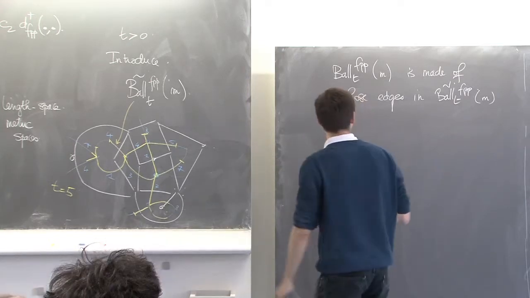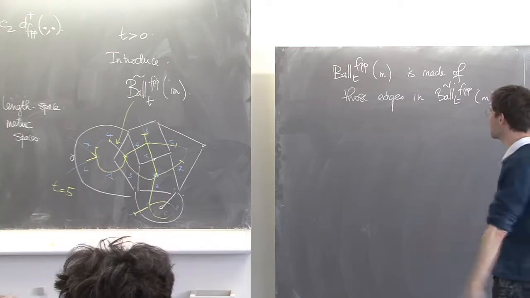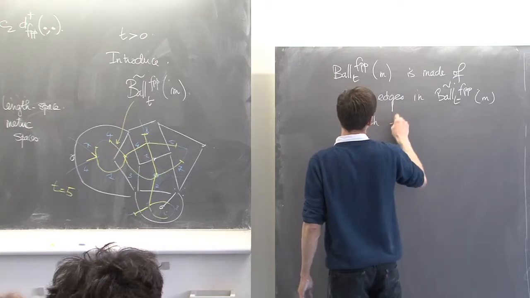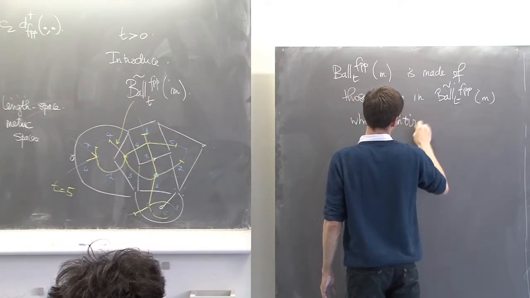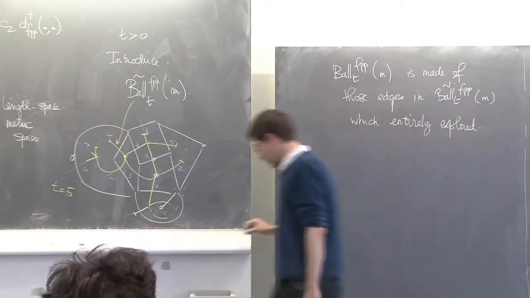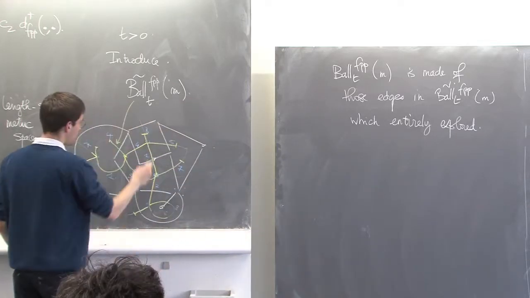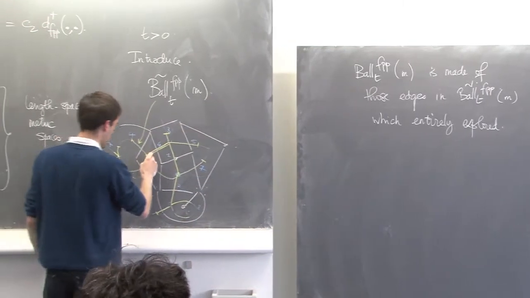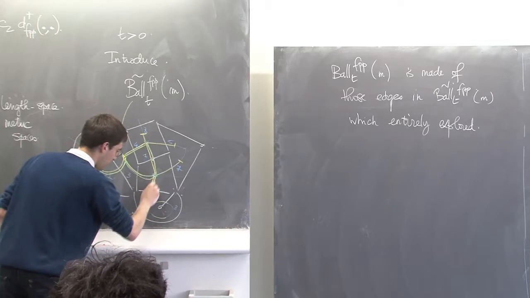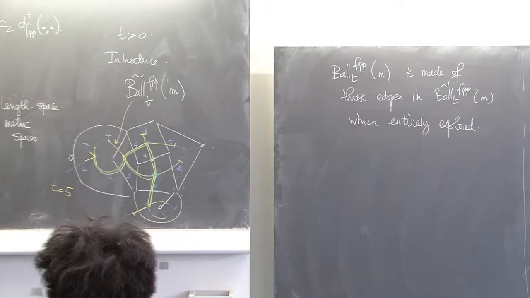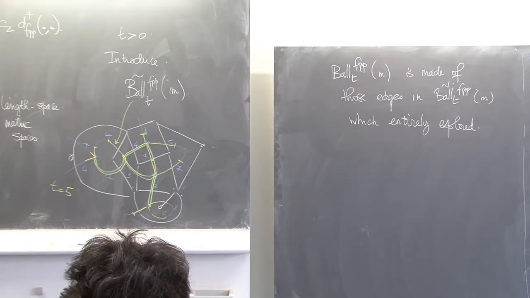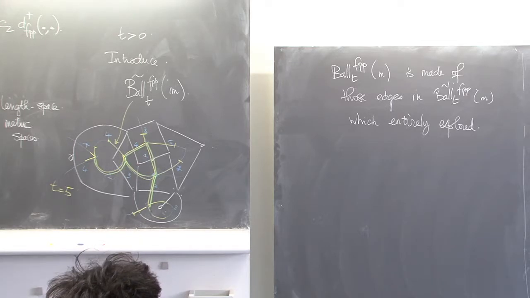Yellow. Thank you. I'm colorblind, you know. So in this figure, this would correspond to this edge, this one, this one, this one, and that one. That's it. The other ones, which are partially explored, are not part of the combinatorial ball of radius t. Okay?